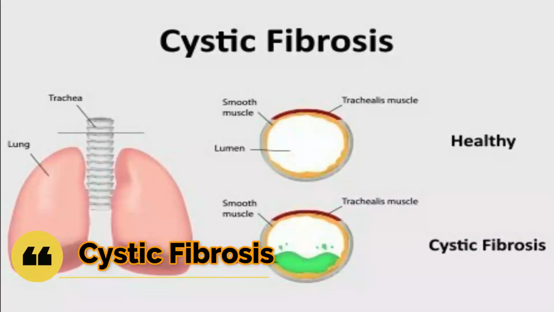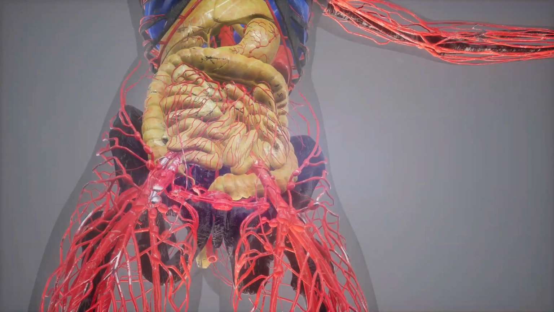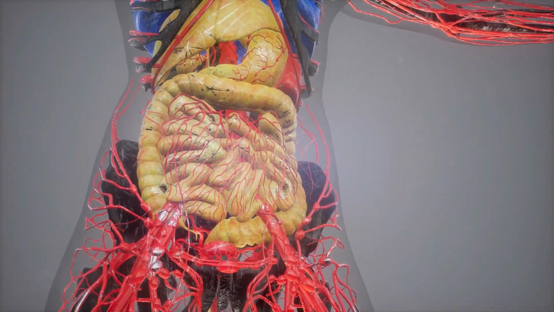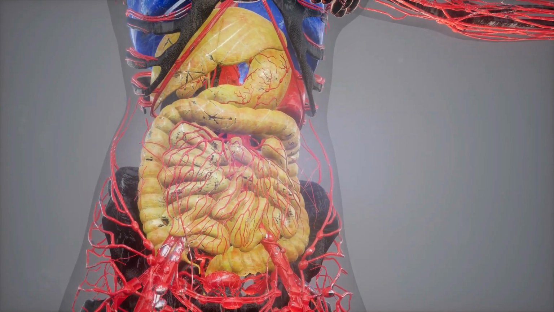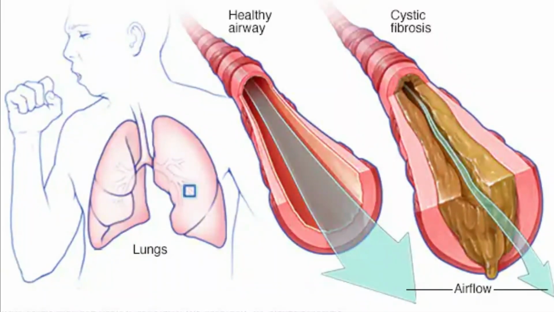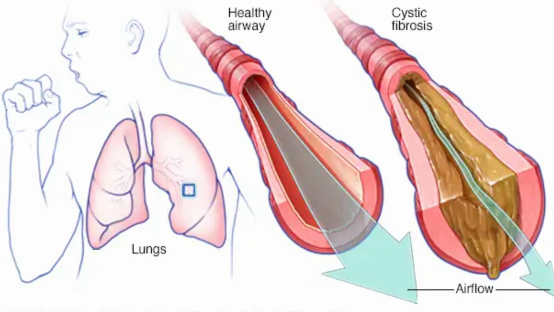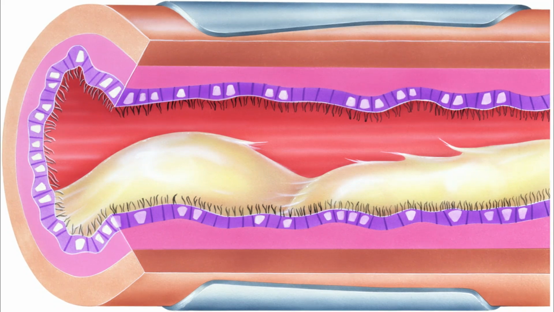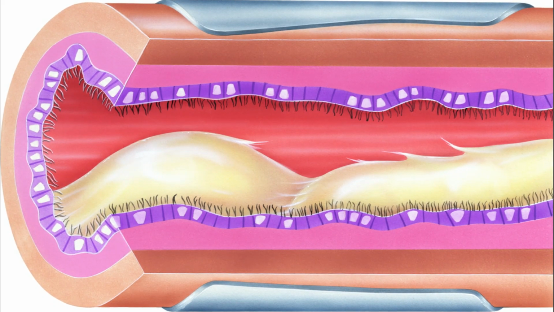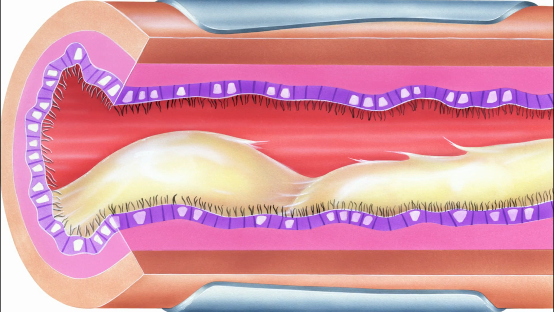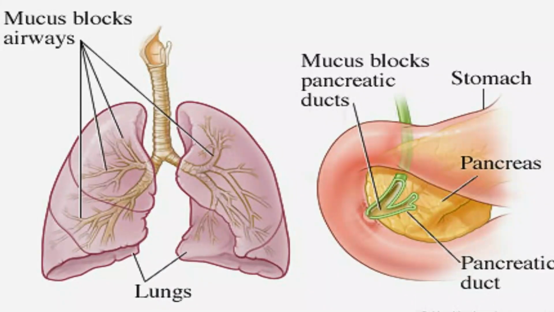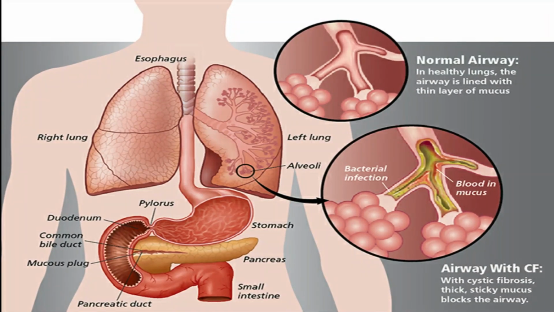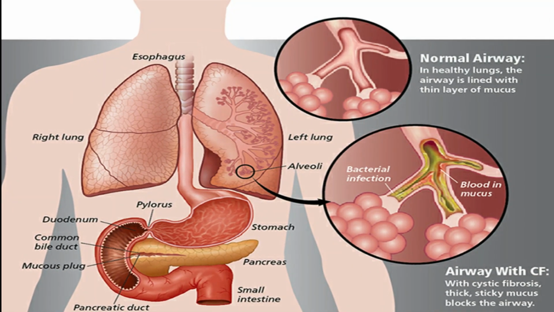9. Cystic fibrosis. The lungs, digestive system, and other organs of the body suffer significant damage from the hereditary condition known as cystic fibrosis. The cells that make mucus, perspiration, and digestive fluids are impacted by cystic fibrosis. Usually, these produced fluids are flimsy and thin. However, a faulty gene makes secretions thick and sticky in CF patients. Particularly in the lungs and pancreas, the secretions clog tubes, ducts, and passageways rather than serving as lubricants.